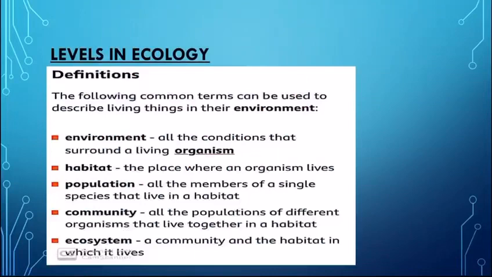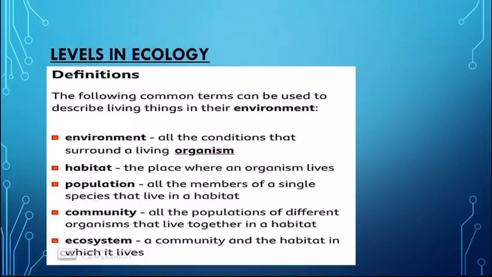For example, if we take an example of us, we are one population, the human. With us, there is another population in our area, that is cat. We have plants, etc. So what is a community? It is all the populations of different organisms that live together in a habitat. So we as humans, and the cats as another population, and the dog as another population, all together make one community.